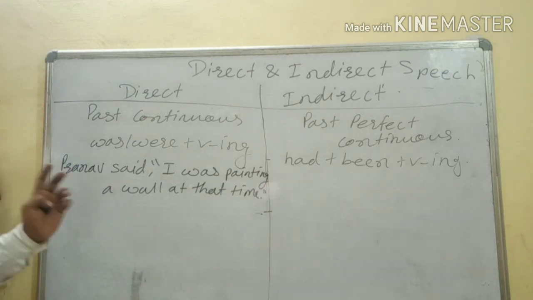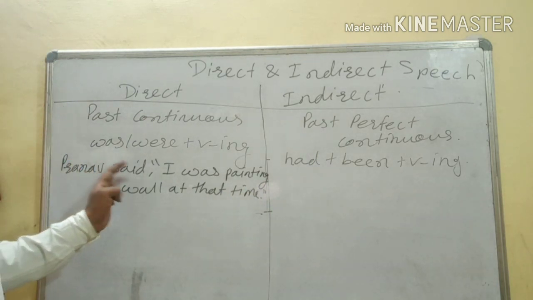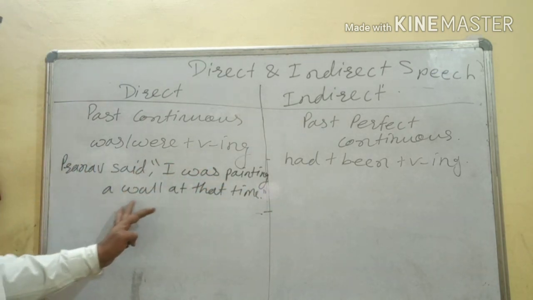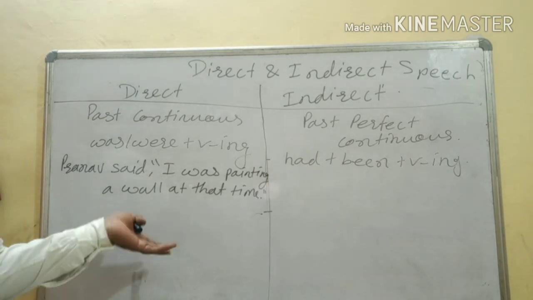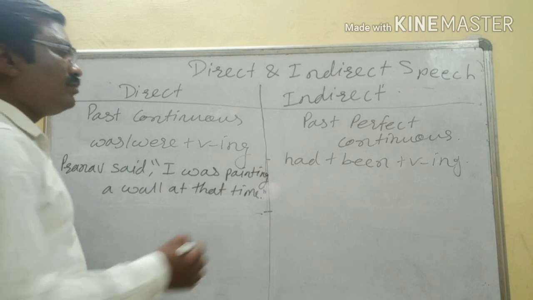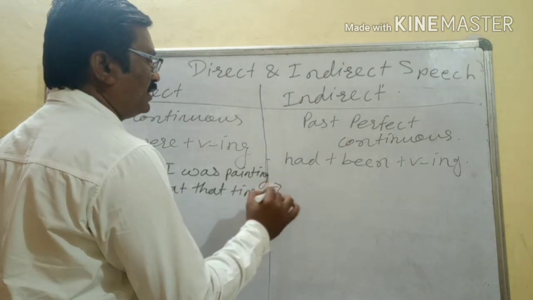If one statement is there, Pranav said, I was painting a wall at that time. So what will be there here? It will change into past perfect continuous tense.